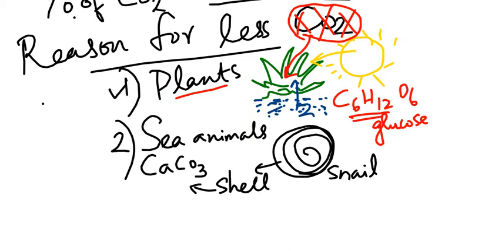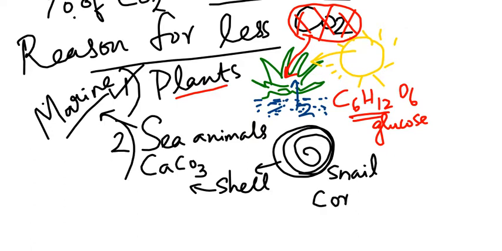and then in the sea water. Sea water animals are also called marine animals. Marine means sea water. So in the textbook, when you read, they will write marine. So marine animals like snails, some shelled fishes, corals, whoever produces shell, they are made up of calcium carbonate.